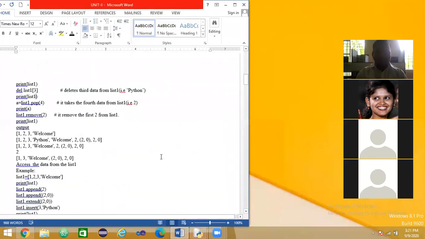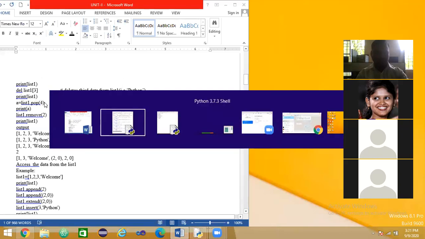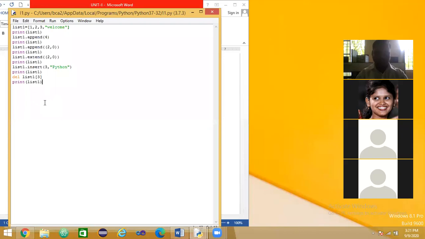Good. And now we can use the pop function. Print of A. See here, I declared one variable, A equal to list1.pop of 4.